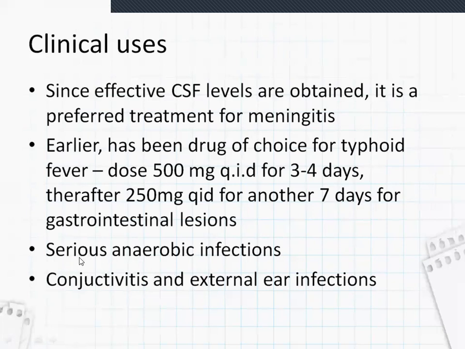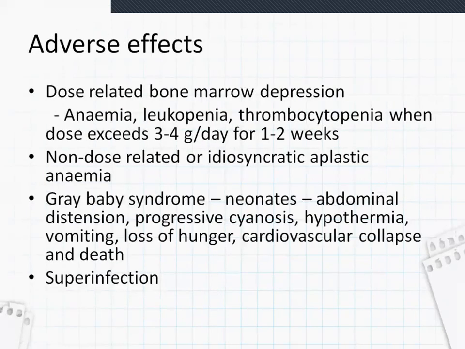Chloramphenicol can also be used in serious anaerobic infections, conjunctivitis, and external ear infections. Coming to adverse drug reactions, chloramphenicol can cause dose-related bone marrow depression. Bone marrow depression affects all the cells produced from the bone marrow, like RBCs, WBCs, etc. So you can see anemia, leukopenia, thrombocytopenia, like that.